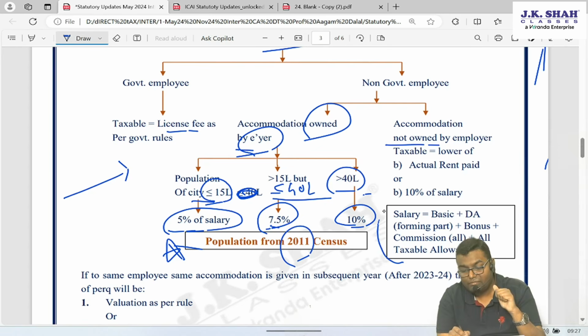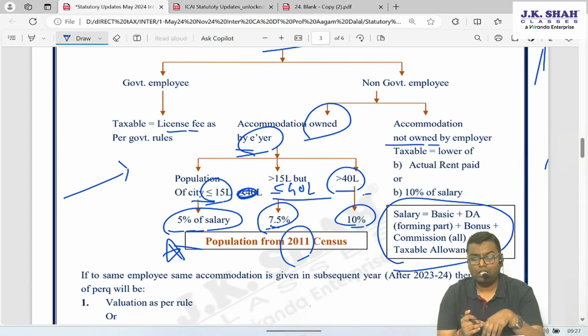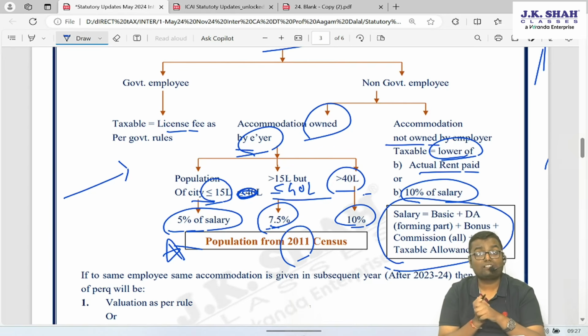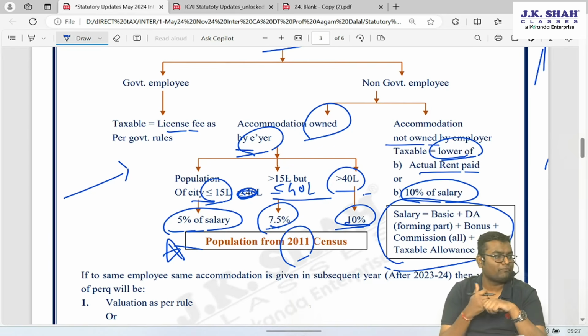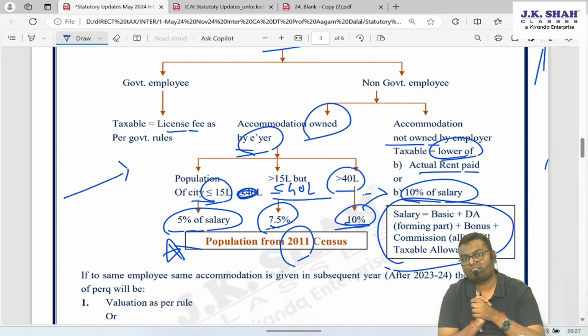Salary definition remains same. Now what if accommodation is not owned by employer? Whichever is lower will be taxable to the employee: actual rent paid by employer to the owner, or 10% of salary, which was earlier 15%. Just because over here also maximum is 10%, here also maximum is 10%. So this also changed now, but this is with effect from 1st September 23.